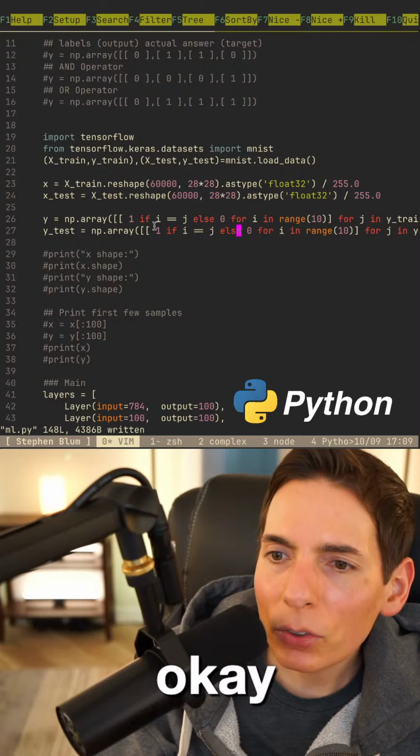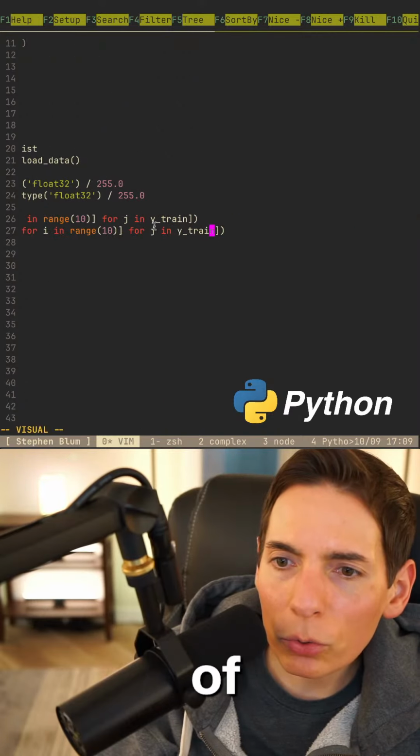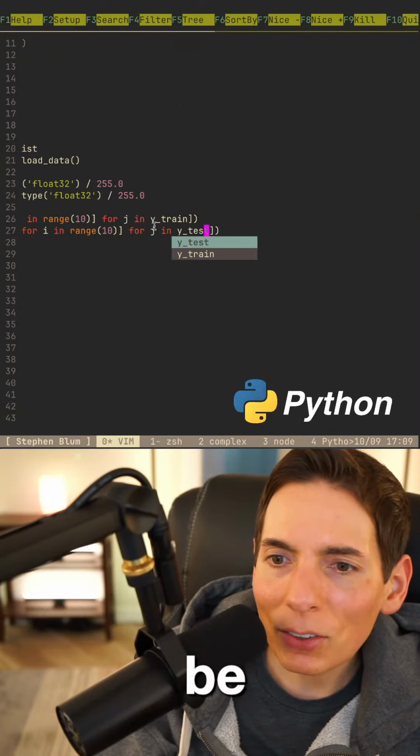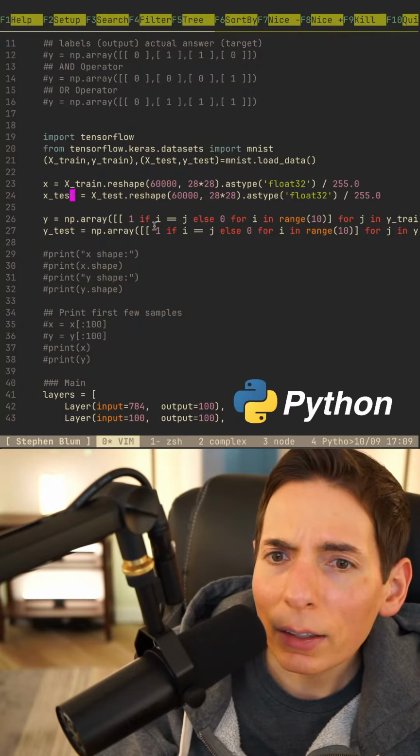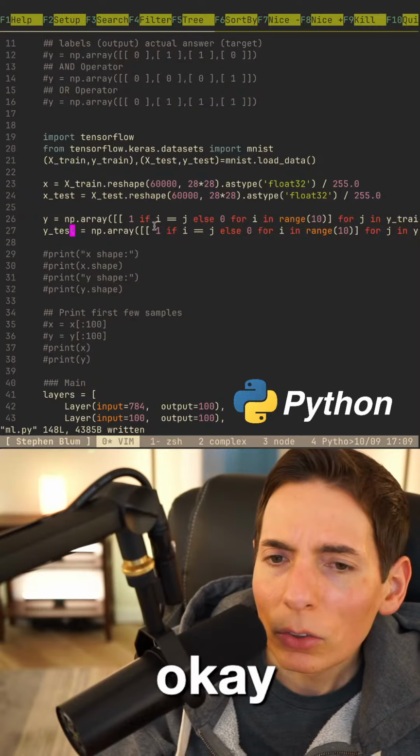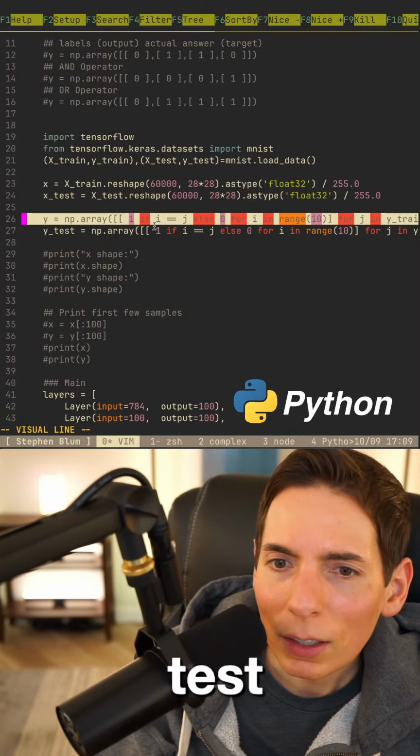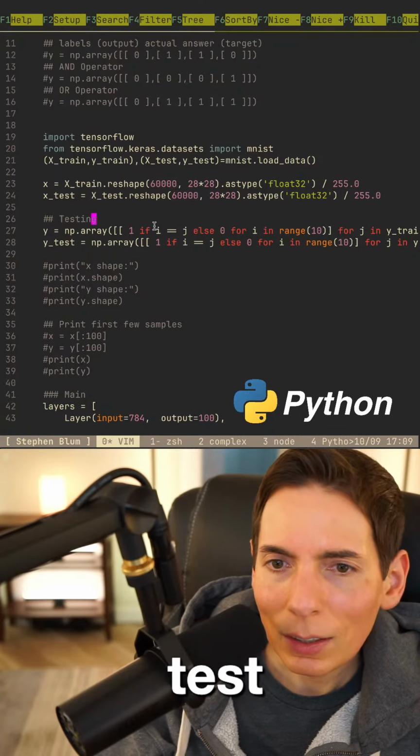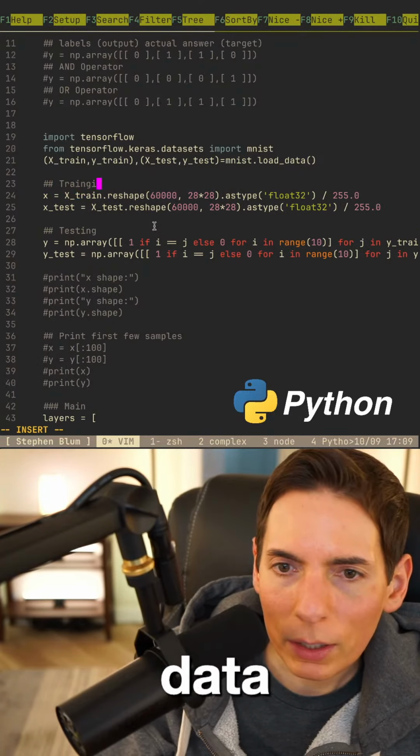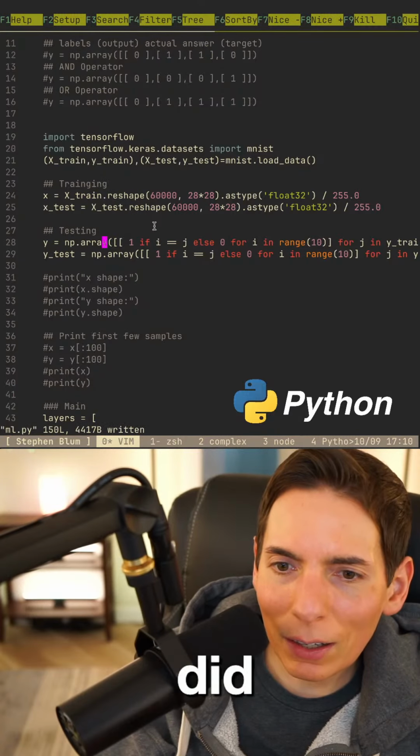Okay. This has to be, instead of Y train, it will be Y test. There we go. And then X test is like that, and then Y train's like that. Okay. So X test, Y test. Perfect. So this is our testing data, and this is our training data. Perfect. We did it. We got it. Okay. Looks good.